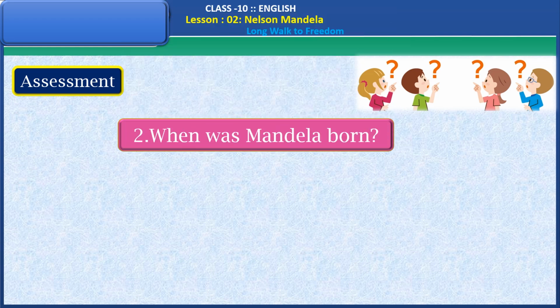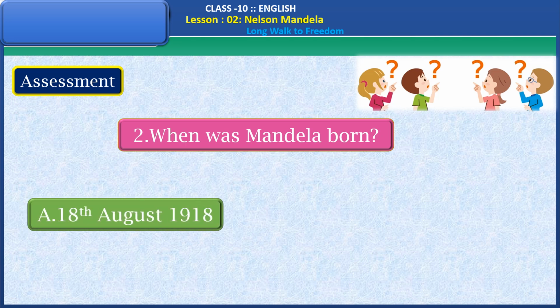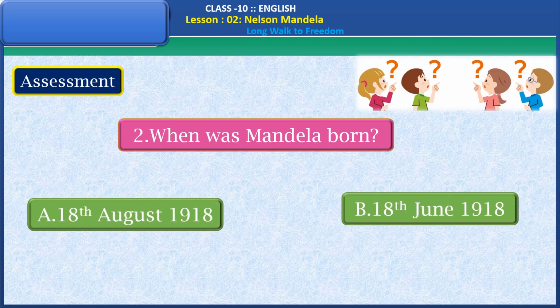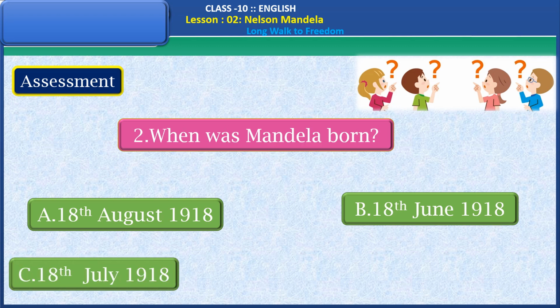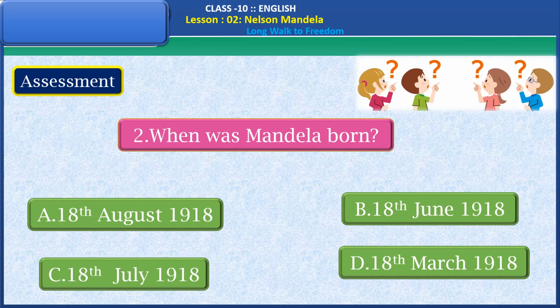When was Mandela born? The options are 18th August 1918, 18th June 1918, 18th July 1918, 18th March 1918. So find the right answer from these four options, dear students.